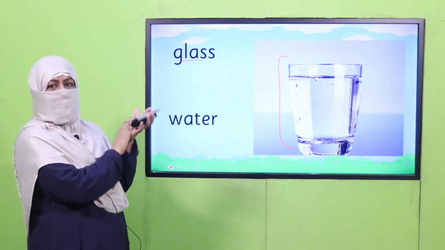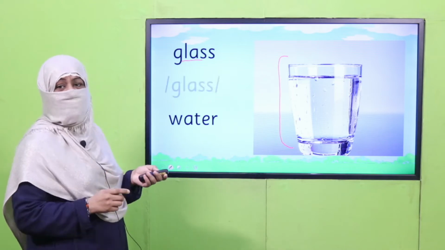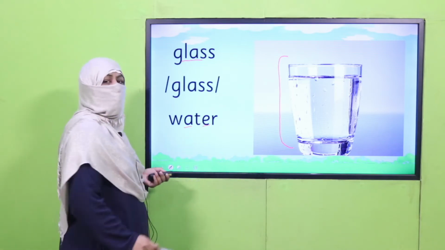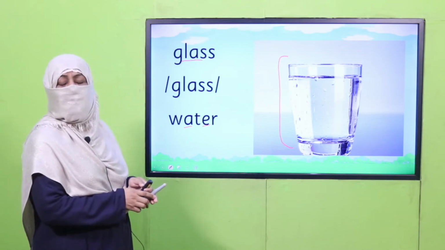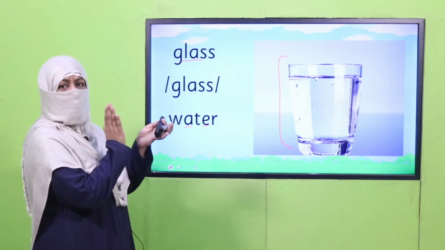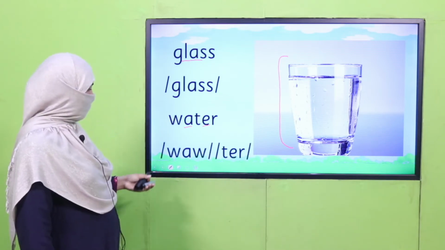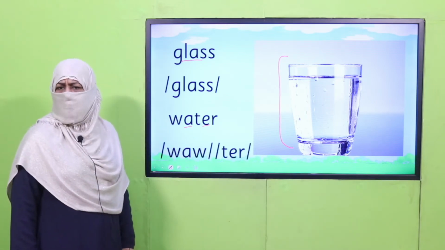Glass, glass. Good. So it's a one syllable word. And here, again, you can see two vowels. So it's a two syllable word, and we will say water, water, water. This is how we break its syllables. You got it? Good job.